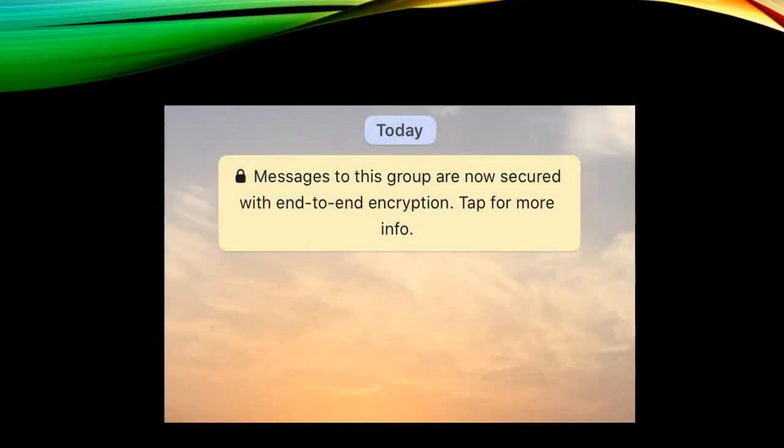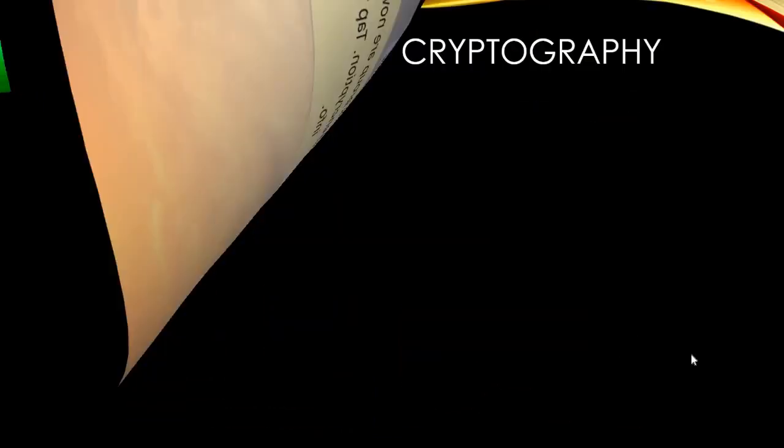Have you seen this message at any place? Yes, this is the one which we regularly see in WhatsApp. WhatsApp is giving a guarantee that the messages we are sending are encrypted. What it means is, if you send a message from one WhatsApp to another WhatsApp, then in between nobody else is able to track it.